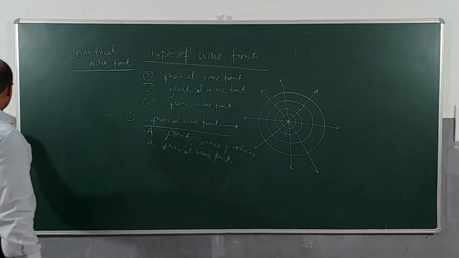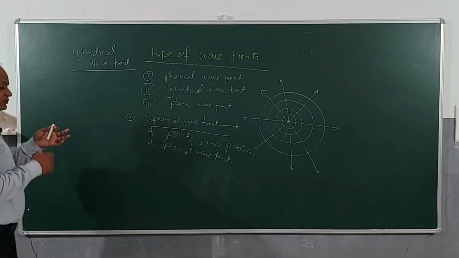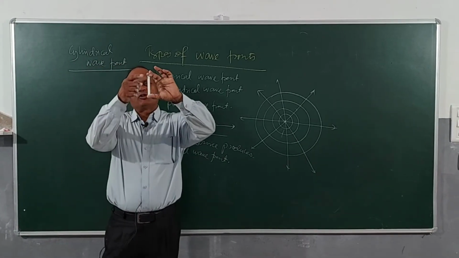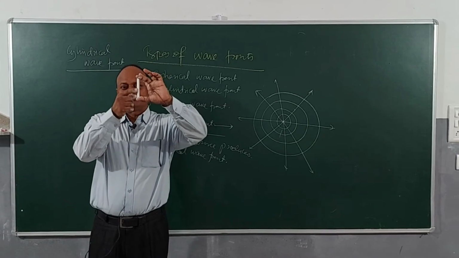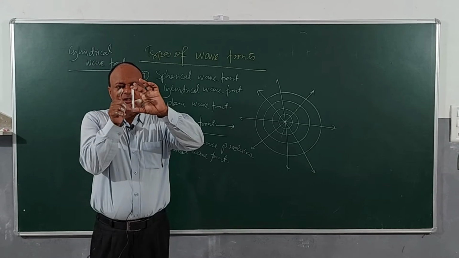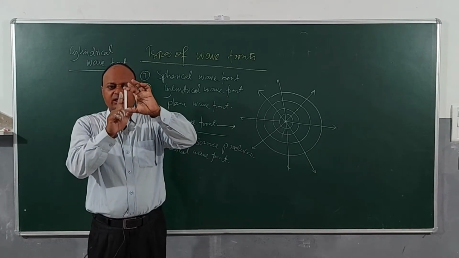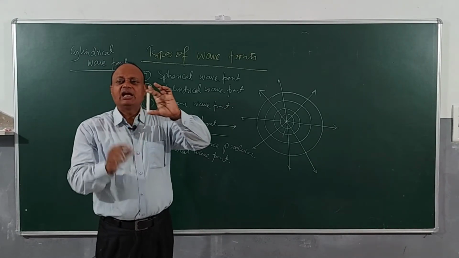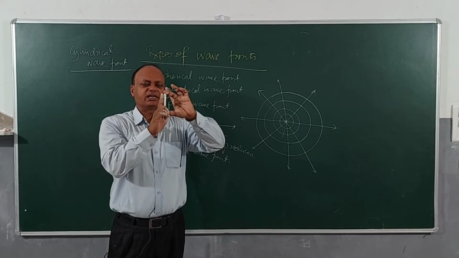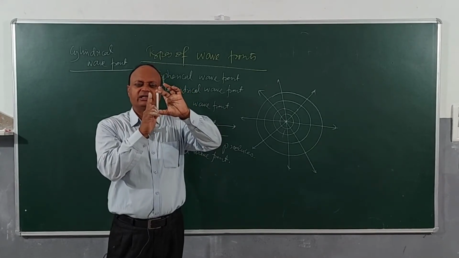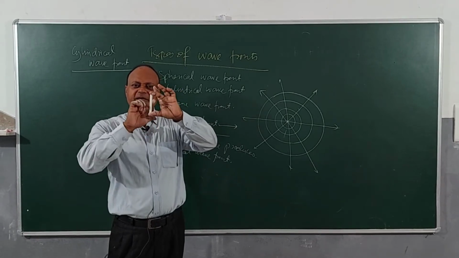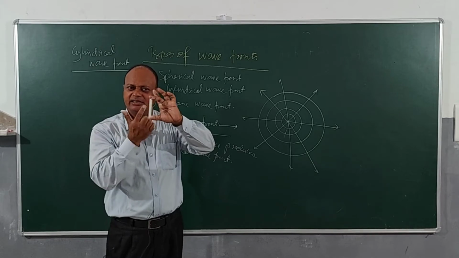For example, suppose I look at this chalk. This chalk is a linear source of light, like a tube light. When I switch on the tube light, then the light will be coming out from here, no? From all directions, yes? At a given time interval, suppose the waves on one side have come up to here, then this side also they will come, this side also they will come. So what will these waves describe? They will be describing a cylinder, right?